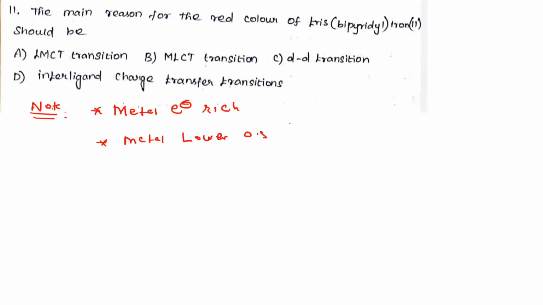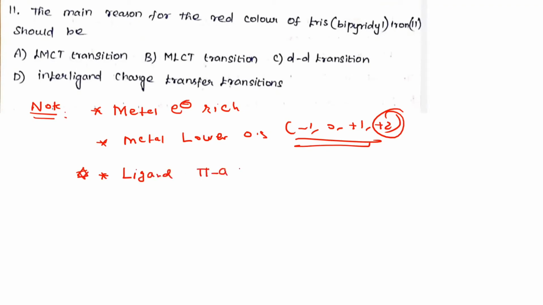Lower oxidation. What is lower oxidation state? -1, 0, +1 and +2. They are lower oxidation states. And the second thing, what? The ligand. Very important point, put a star on this one. The pi acceptor ligand. In these conditions, they are able to what?